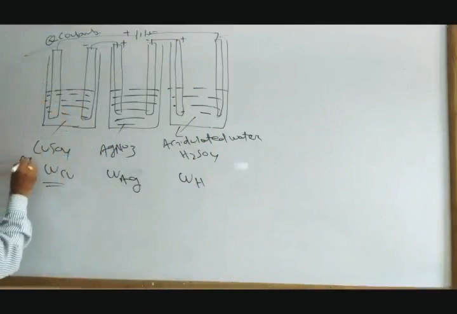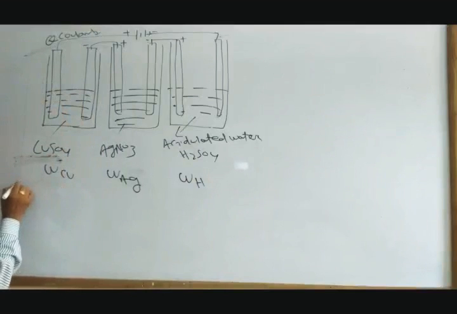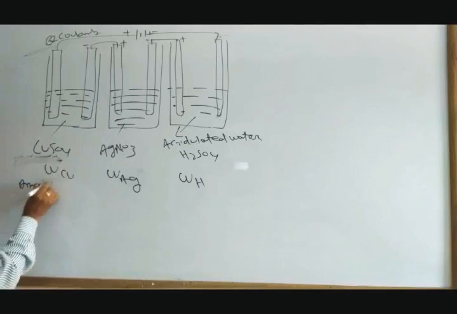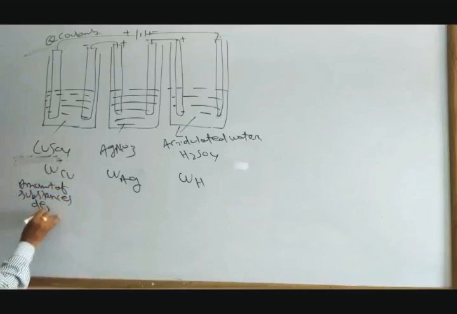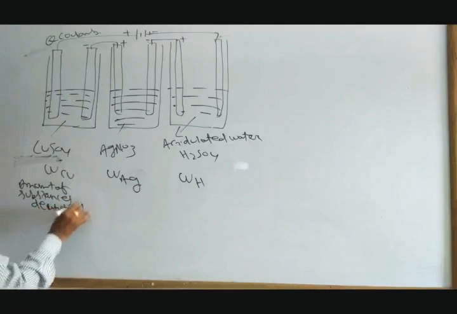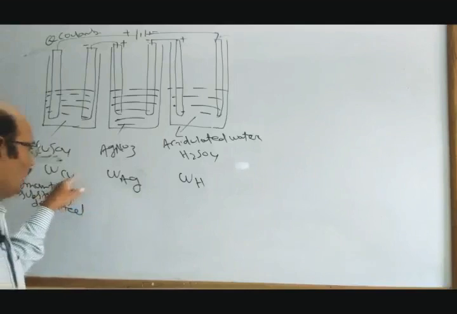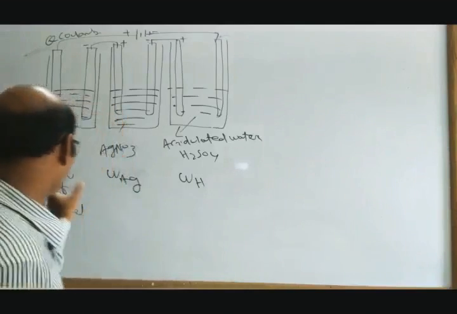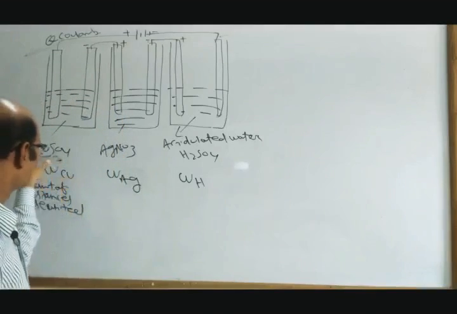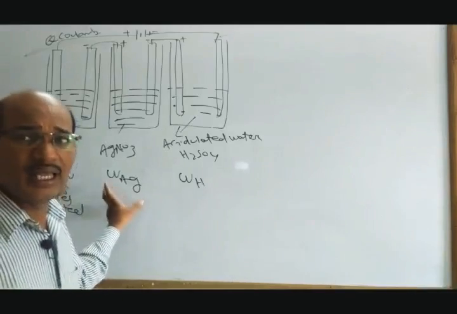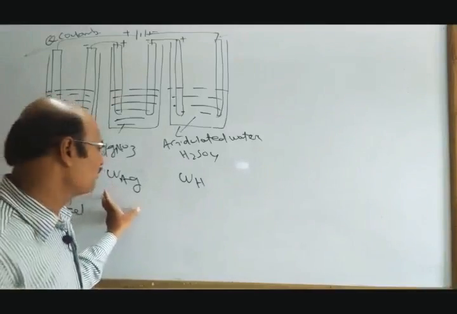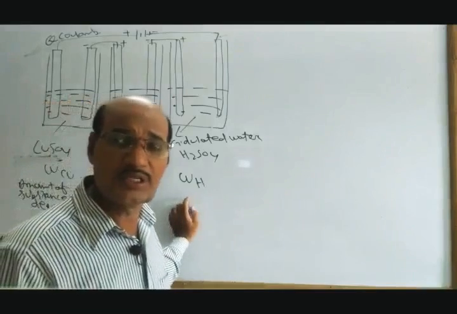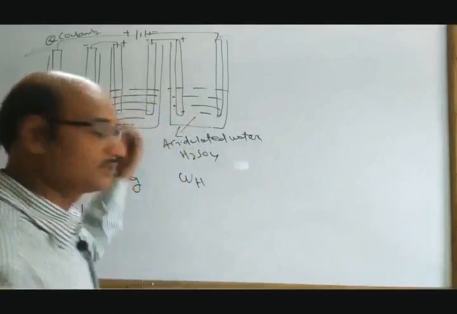So W of Cu is the amount of copper deposited, W of Ag is the amount of silver deposited, and W of H is the amount of hydrogen deposited at the cathode of these electrolytes.